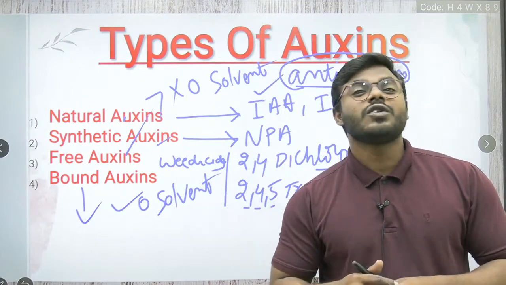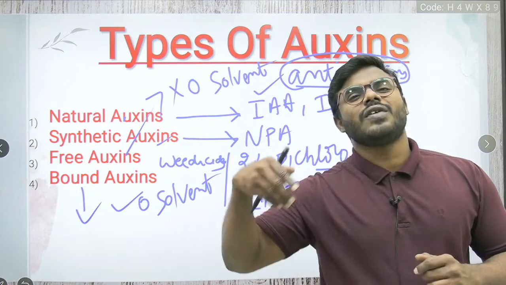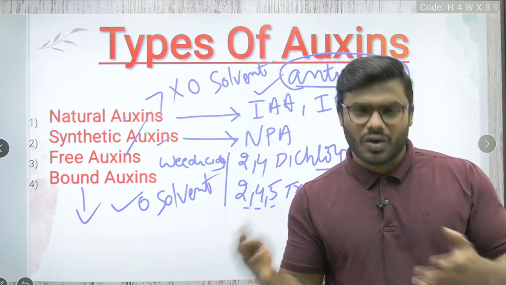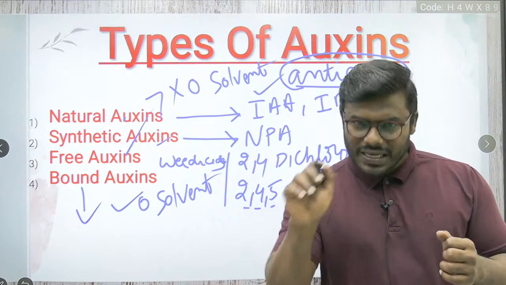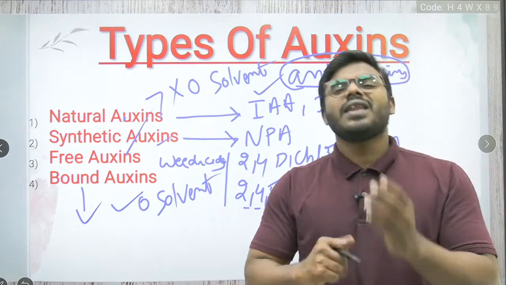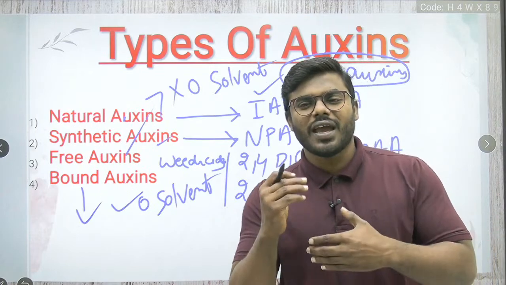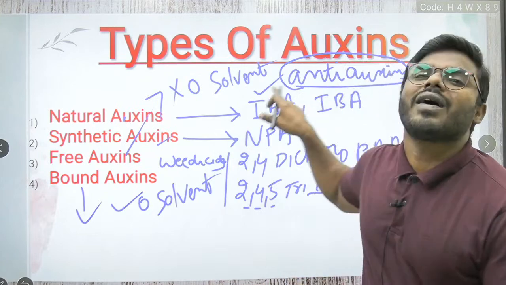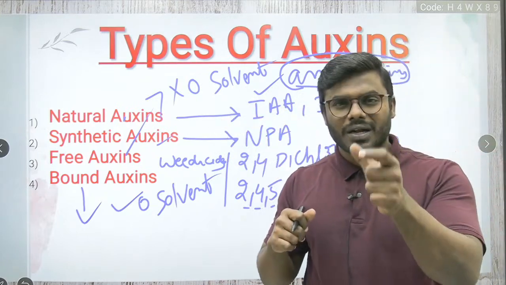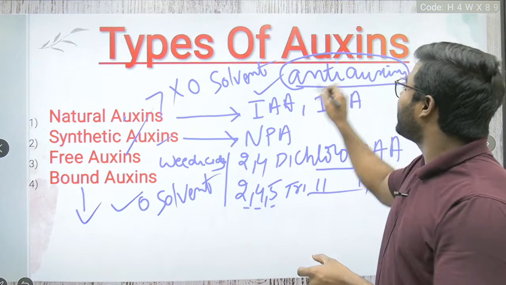You know very well, insulin always inhibits the action of glucagon, or vice versa, glucagon inhibits the action of insulin. Similarly, if any hormone inhibits the action of auxin, we call that particular hormone an antiauxin.